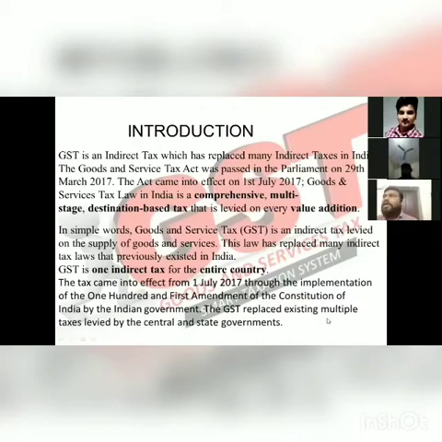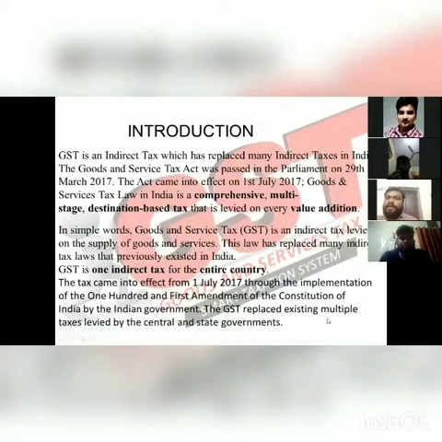It means the whole country has to pay GST on goods and services in indirect form. The tax came into effect 1st July 2017, as I told you earlier, through the implementation of the 101st Amendment of the Constitution of India by the Indian government. The GST replaced existing multiple taxes levied by central and state government.